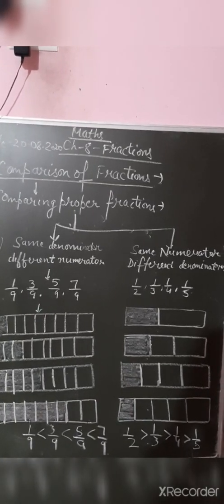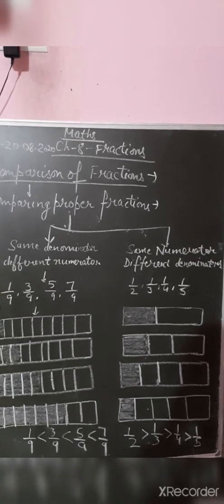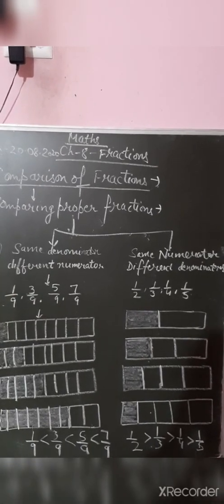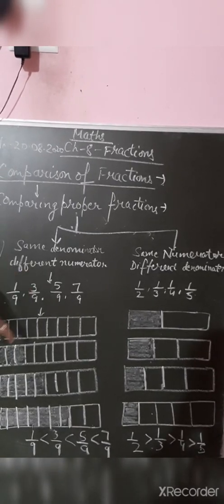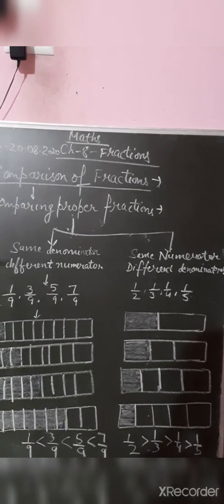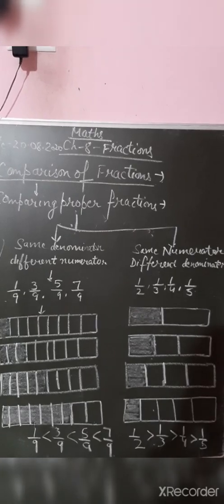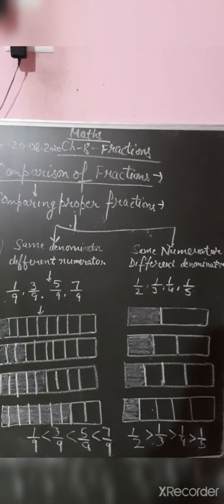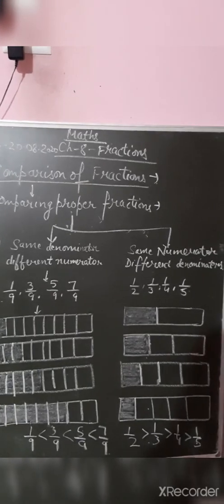Dear students, here I have done it like this. 1 by 9 means 1 out of 9. So 9 parts I have drawn, 1 I have colored. 3 by 9, again 3 colored. 5 by 9 and 7 by 9. In that case, 1 by 2: first of all I have taken a strip and divided it into 2 parts and colored. Then with the same strip I have divided it into 3 parts, then 4, then 5. In this way I have colored.